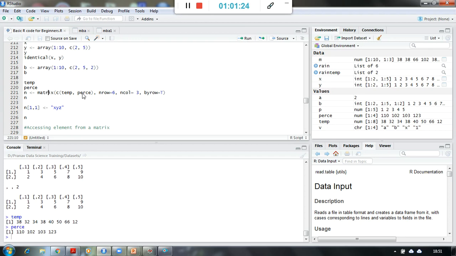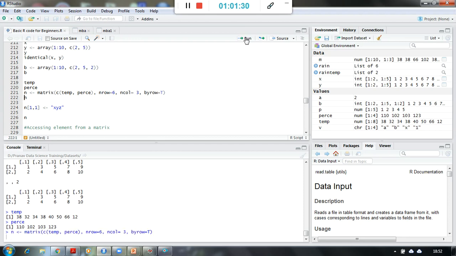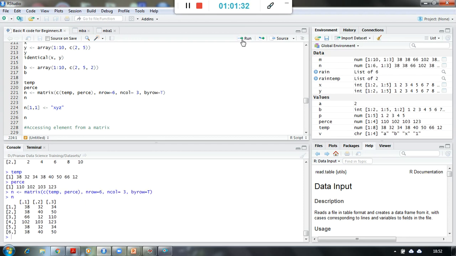If I want to use this to create a matrix with 6 rows, 3 columns, and I'm saying byrow equal to true, again it has created like this. So 38, 32, 34, the first 3 elements it has taken, then 38, 40, 50, then 66, 12, 110, then 102, 103, 1, 2, 3, then again 38, 32, 34, then again 38, 40, 50. This is the sequence in which it has created this particular matrix.